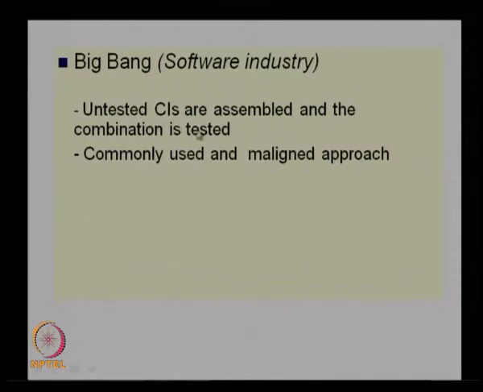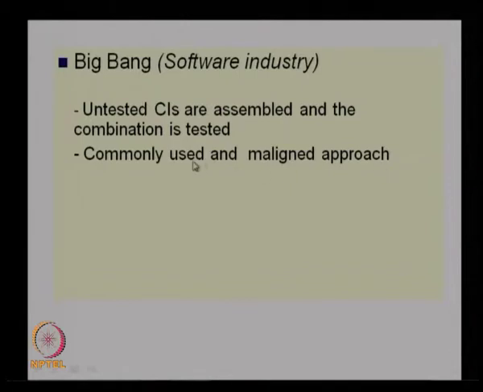So, this is different from the bottom up approach. In bottom up, we will take the CI and test the CI, and then only we do the assembly, but in big bang we will take the CIs directly, assemble them, and then do the testing, and if it is working, just accept it. If it is not working, then try to see what is the problem. So, this is a commonly used but maligned approach.